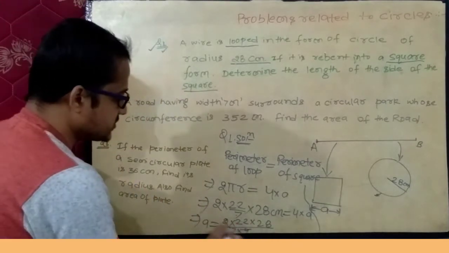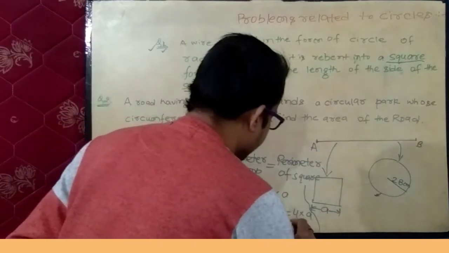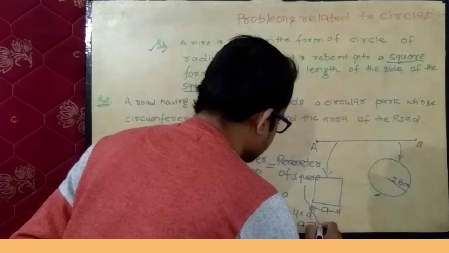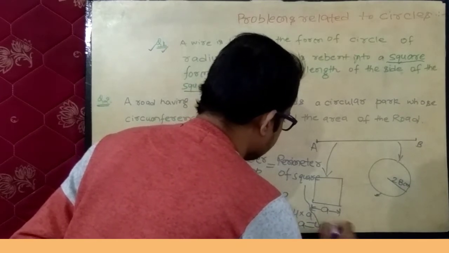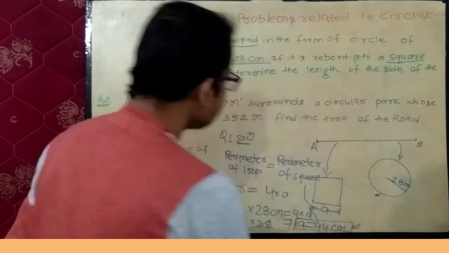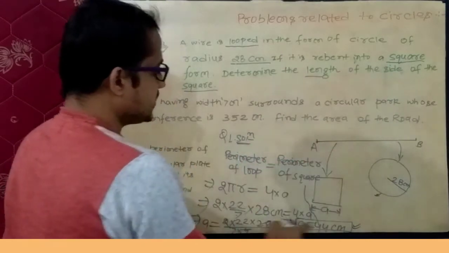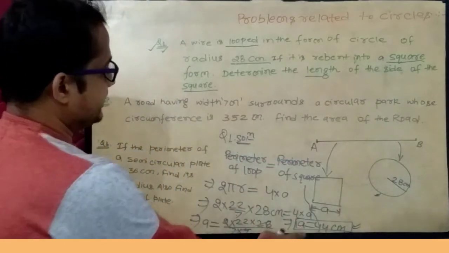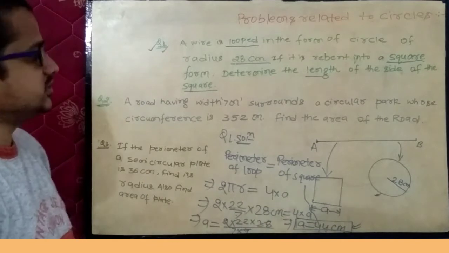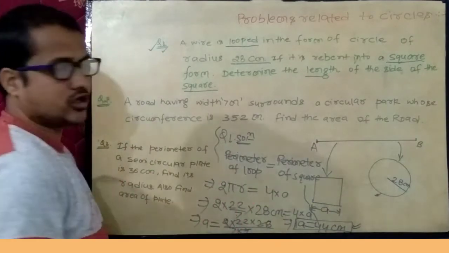Solve this. 7 into 4 is 28 and this 28 will get cancelled out, and you will get A equals 44 centimeter. Then finally what you got? You got the length of the side of the square, which is A, and its side is 44 centimeter. So by using the concept of circumference we solved this question.